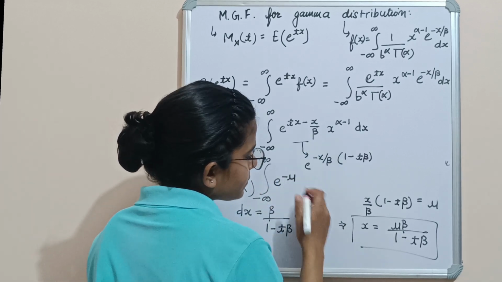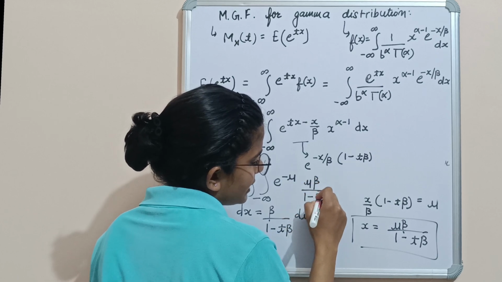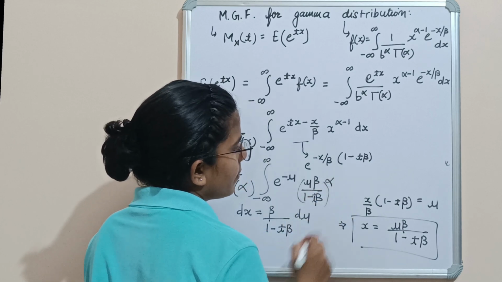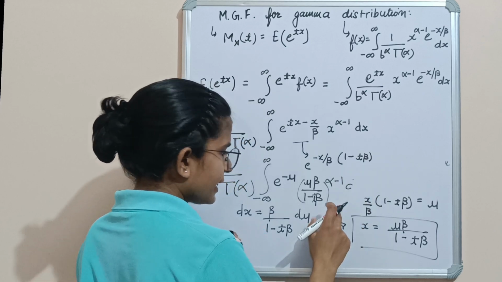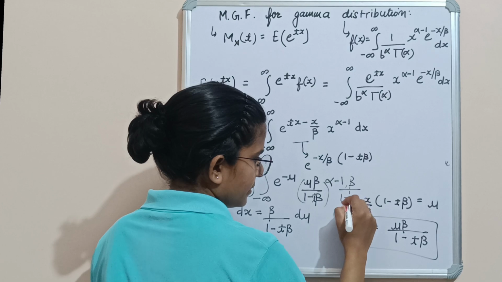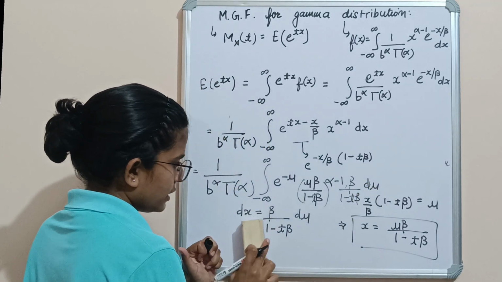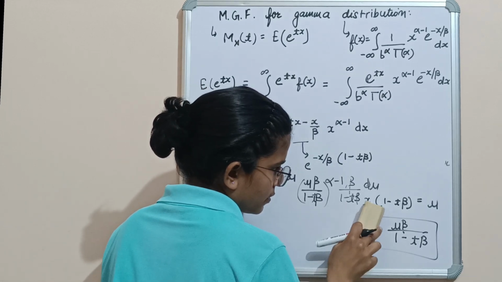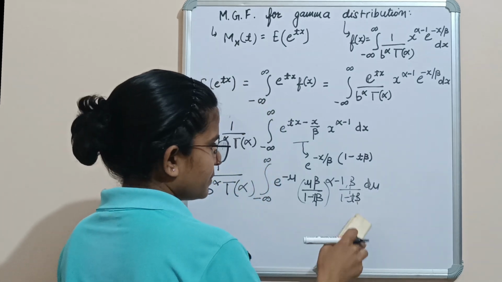Now the value of x is u beta upon 1 minus t beta, raised to power alpha minus 1, into dx. The value of dx is beta upon 1 minus t beta du. So now this is our expression.